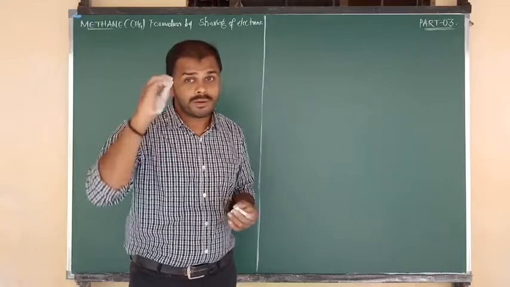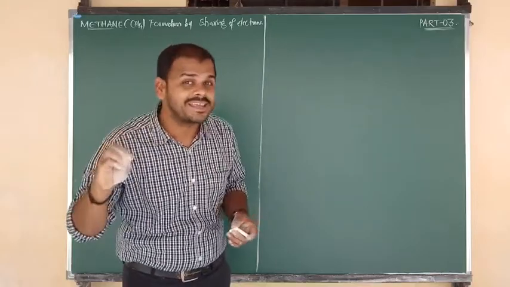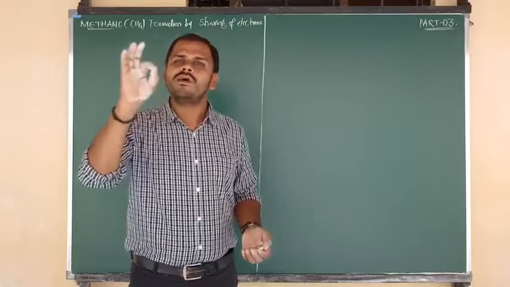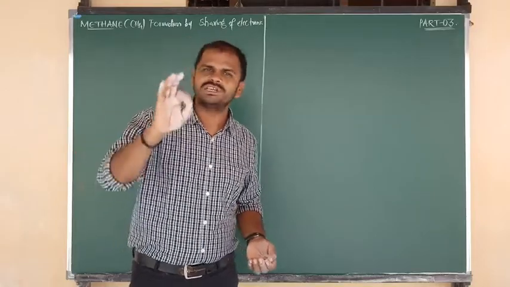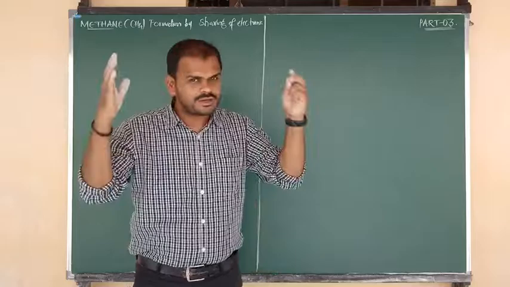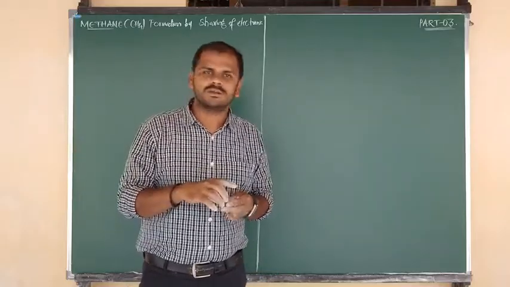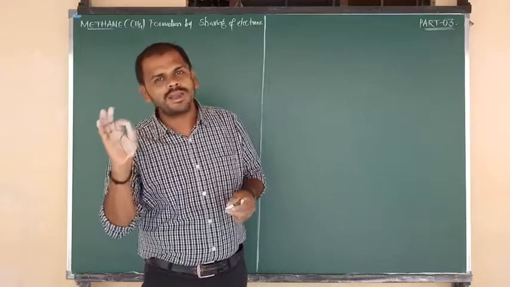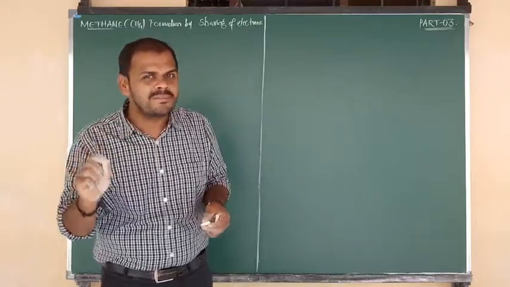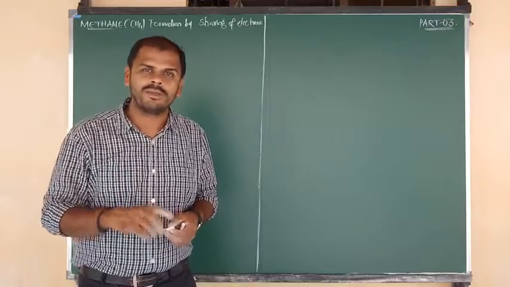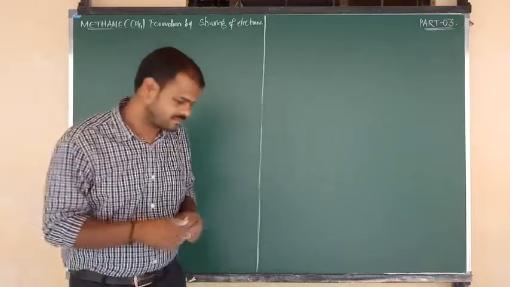But you should remember one point: how the covalent bond is taking place. The reason is only one, sharing of electrons, or we can say sharing of an electron pair between two identical atoms. In that manner, covalent bond formation takes place, and each covalent bond is represented by a line symbol. We have discussed the topic clearly in the last class.